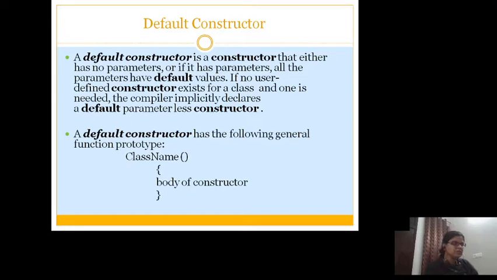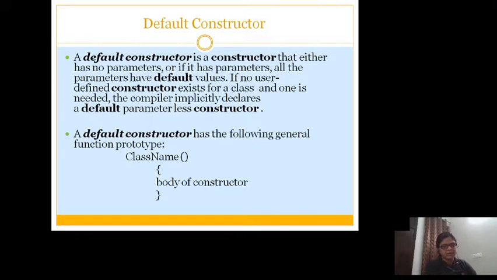So a default constructor is basically a constructor used when you don't supply any parameters at the time of object creation. They will not accept any parameter. If they accept parameters, all the parameters will have some default value. That means at the time of object creation, you don't need to specify any value. The object data members will be set with the default values written in the default constructor.